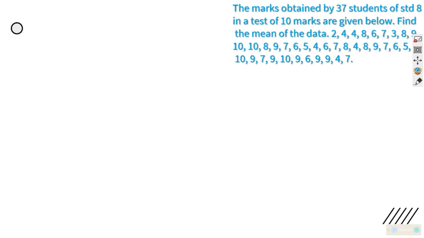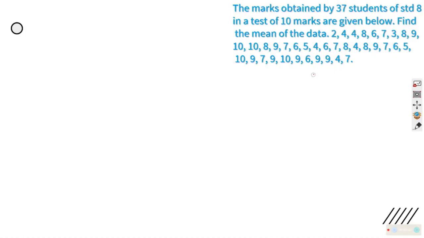2, 4, 4, 8, 6, 7, 8, 3, 8, 9, 10, 10. There are many who got 10, 8, 9, etc., 7, 6. But there is nobody who got 0 marks, good. And no 1 mark. Okay, these are the marks. You are asked to find the mean. We know that we have to total the marks of all 37 students.